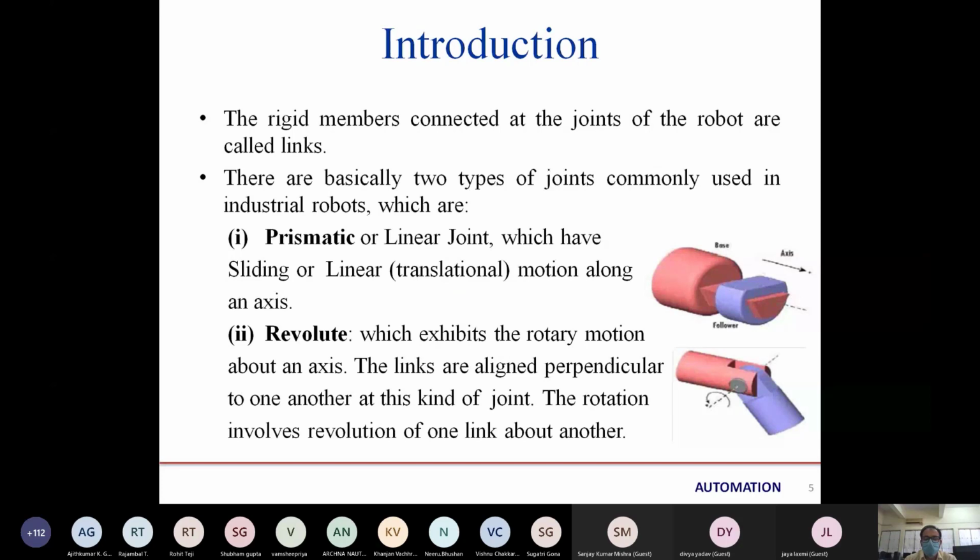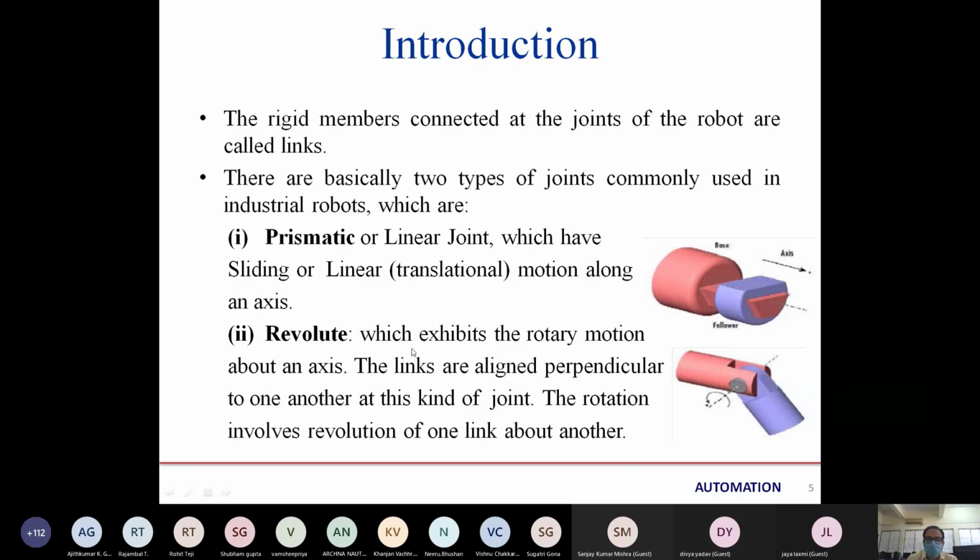And if we talk about the different joints, there are basically 2 different types of joints. One is prismatic and another one is revolute. Prismatic is kind of linear joint which has sliding or linear, that is translational motion along an axis. The upper one is prismatic joint, in which the movement is along the axis, while in the revolute the movement is around the axis.